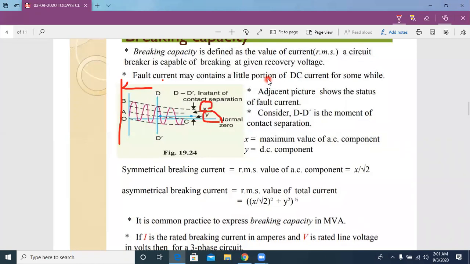That maximum value of current, we call it the breaking capacity of circuit breaker.